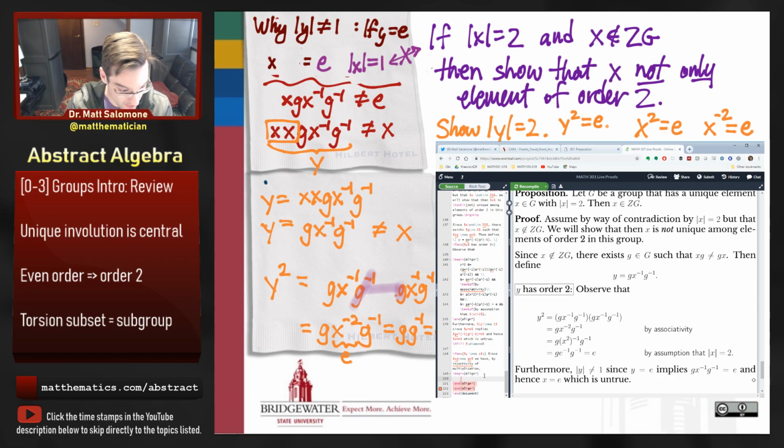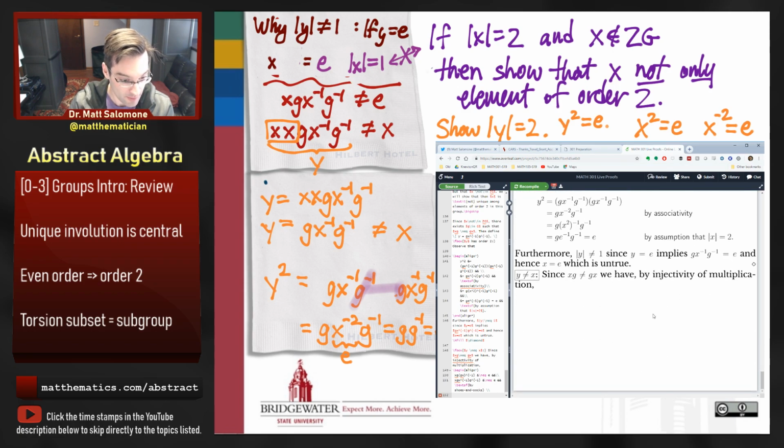So this piece would say that xg times the quantity gx inverse is not equal to the identity. And then xg x inverse g inverse is not equal to the identity. And there we're using the shoes and socks principle.